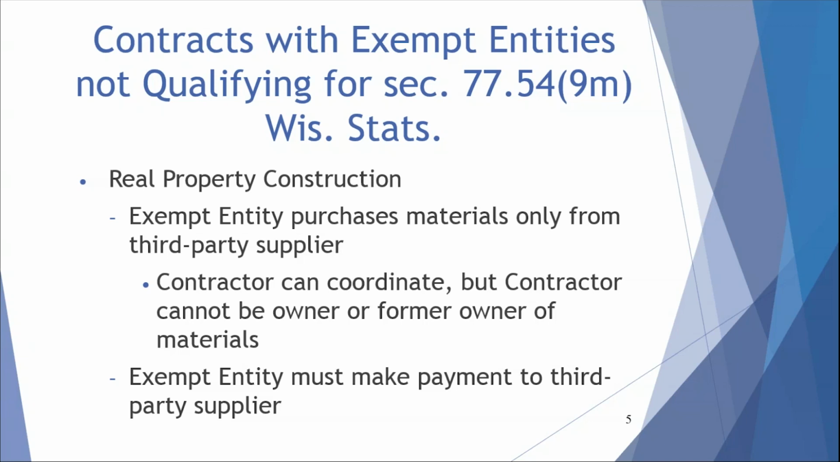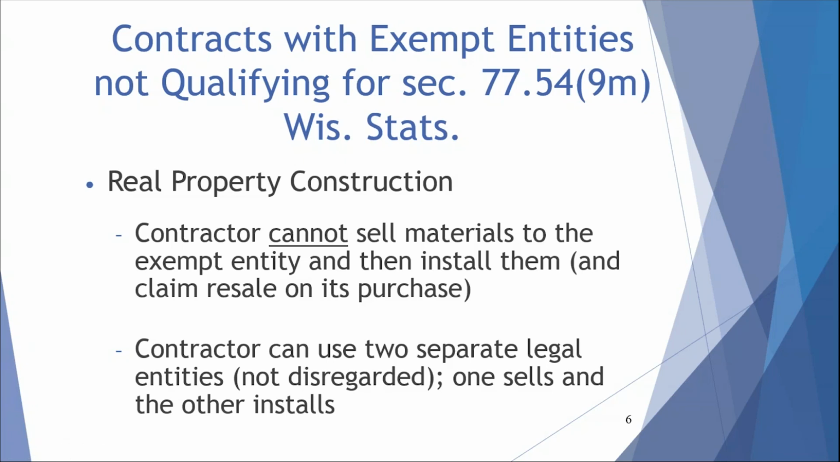The contractor cannot be the owner or former owner of the materials that are used in making the real property improvement. The contractor cannot sell materials to the exempt entity and then install them and claim resale on its purchase of those materials. However, the contractor can use two separate legal entities where one sells the materials and the other installs the materials. This creates the third-party supplier. As long as the installing contractor never owned the materials, the supply company may purchase the materials that it sells directly to the exempt entity without tax for resale.